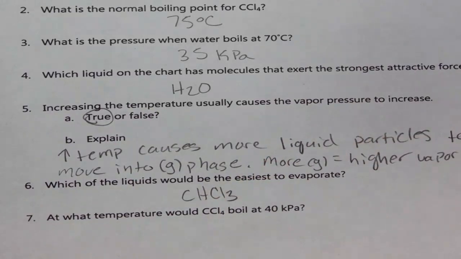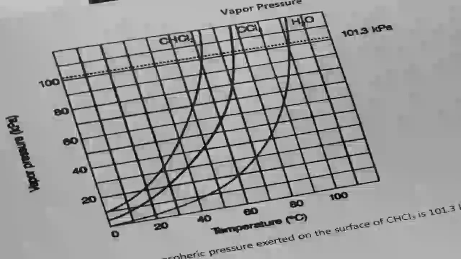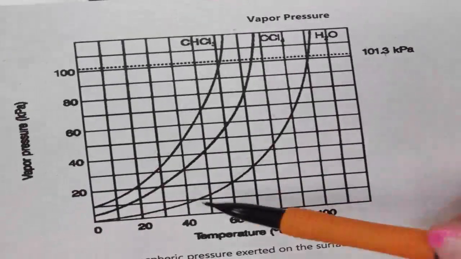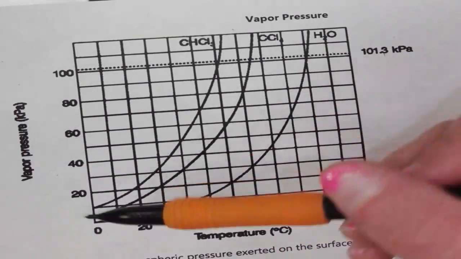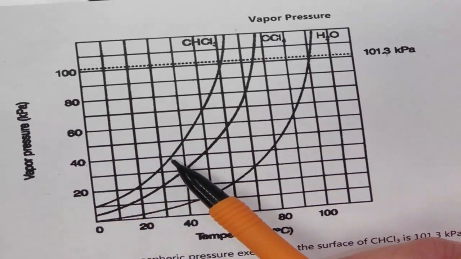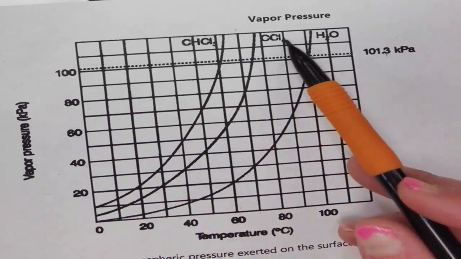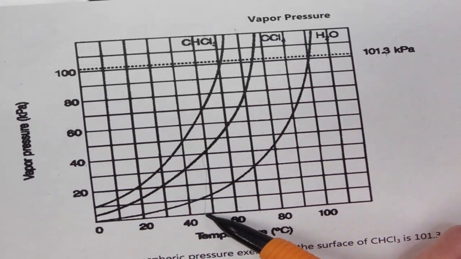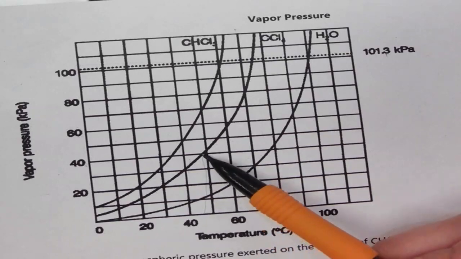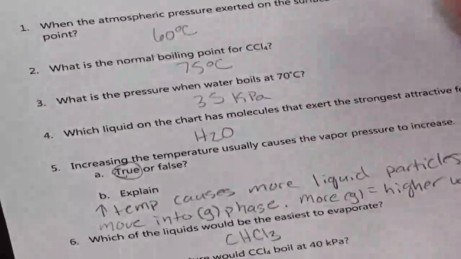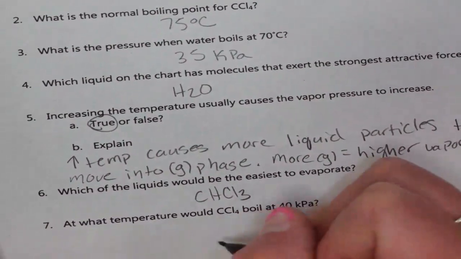At what temperature would CCl4 boil at 40 kilopascals? At 40 kilopascals, here I am right here, and I'm going to come all the way over to my CCl4 line, then come down and read the graph, and it looks to me like it's going to be somewhere around 49 degrees Celsius.